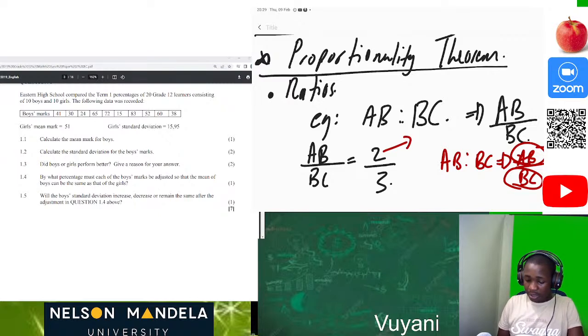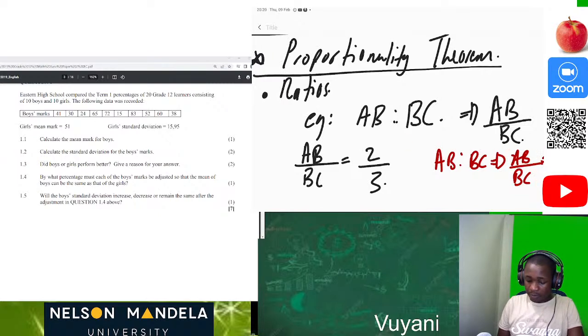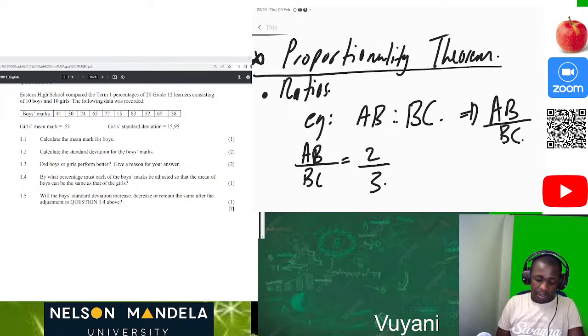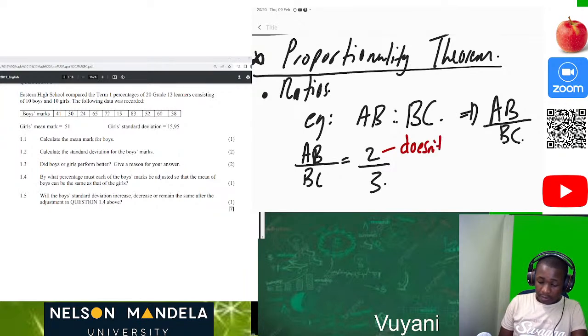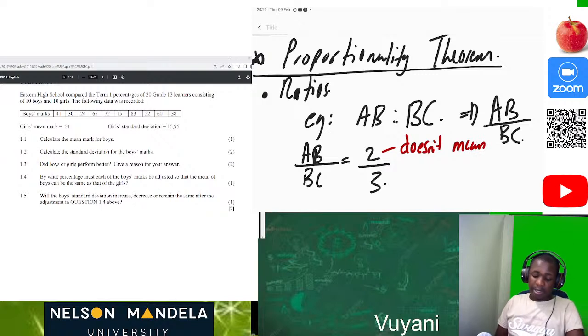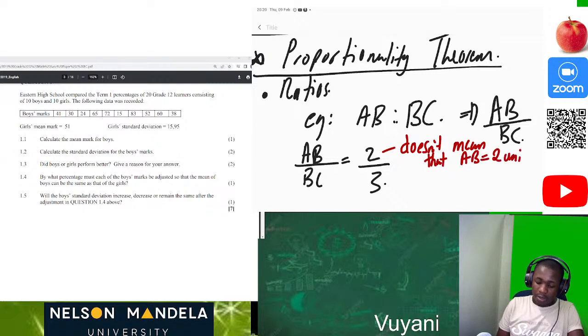On this part of this 2, we can actually see that this doesn't really mean that AB is equal to 2 units and BC is equal to 3 units.